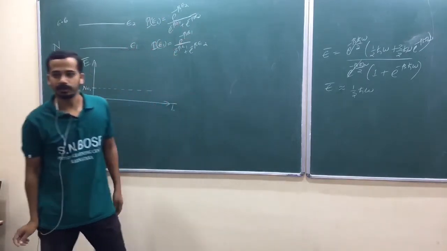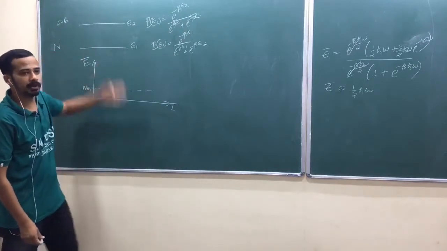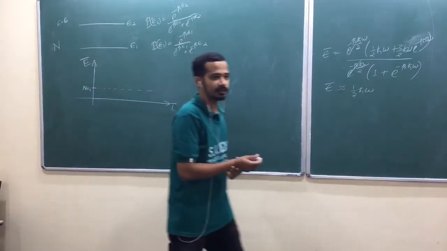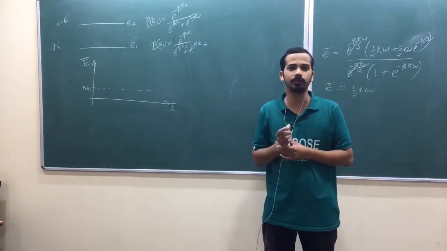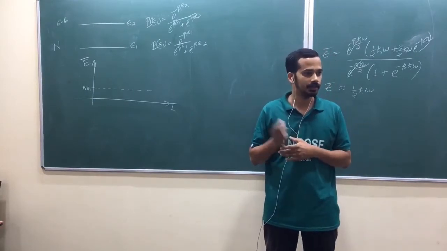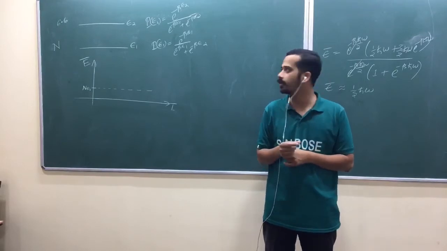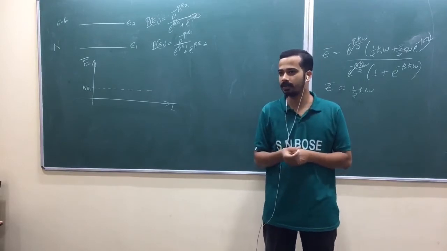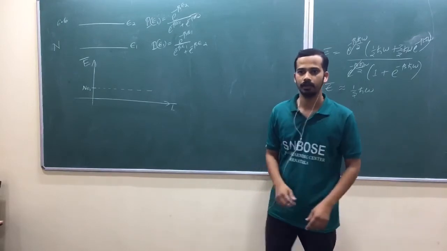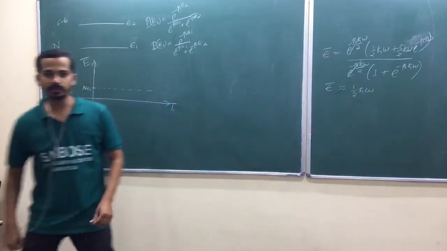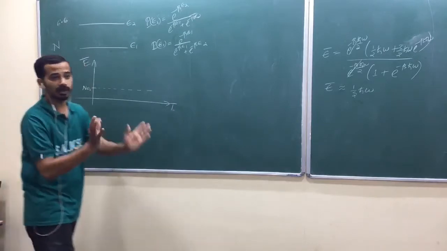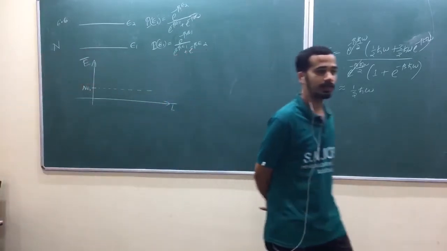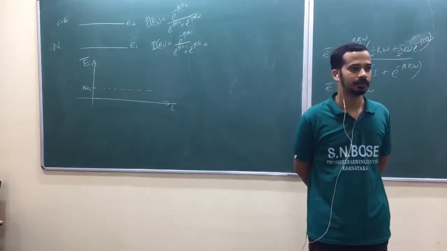Are you getting my point? You may feel that all particles will jump to the excited state, isn't it? No, it will not happen. If it happens, then population inversion would happen. In our laser system, we can't have a laser with only a two-level system. That cannot happen. Again, Boltzmann law. So what is the worst situation? Worst situation means what is the maximum entropy situation? Whenever you have a two-state system, what is the maximum entropy?